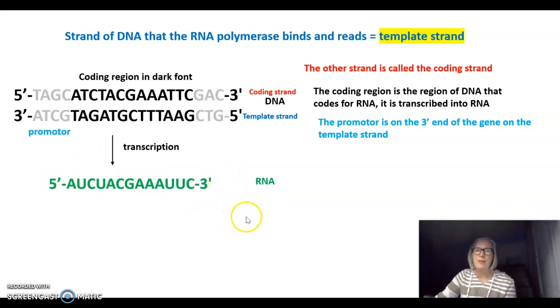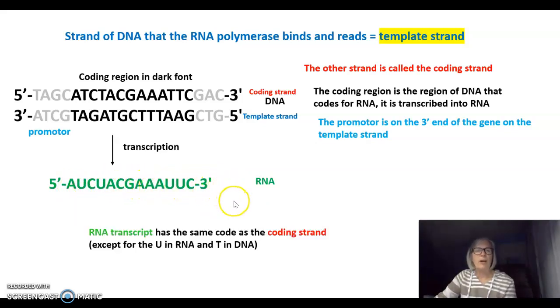Now let's get back to some of our naming. If you look at the sequence of bases in this transcript of RNA, the RNA transcript has the same code as the coding strand of DNA, except replacing the T's in DNA with the U's in RNA. Let's read the sequence in the coding strand.